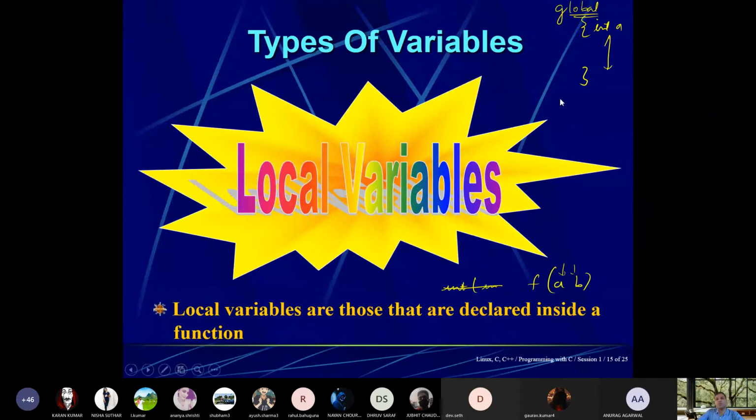So, types of variables. There are different types of variables, like local variables and global variables. Local variables are those that are declared inside a particular function.